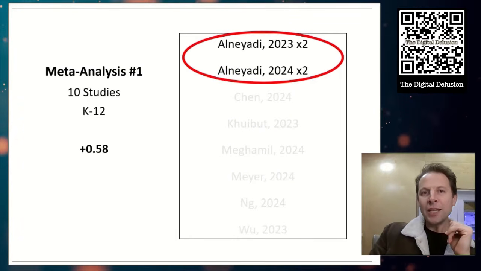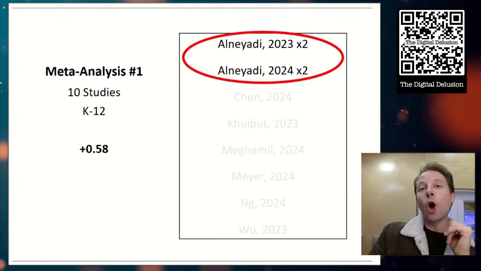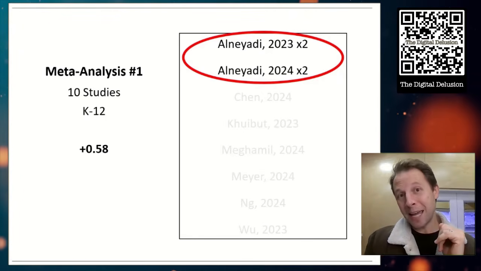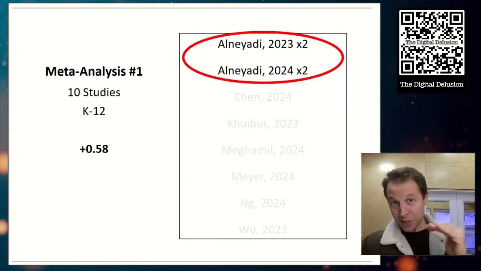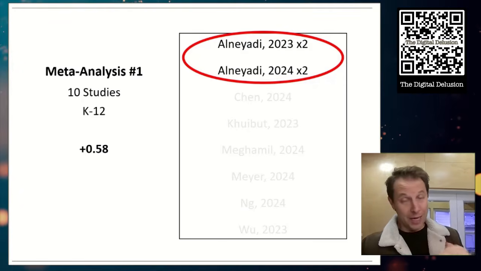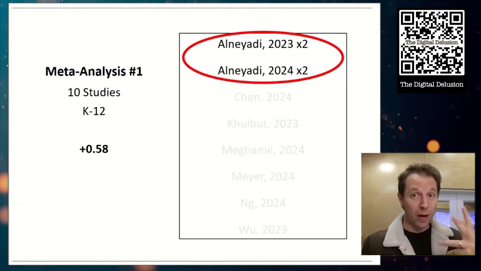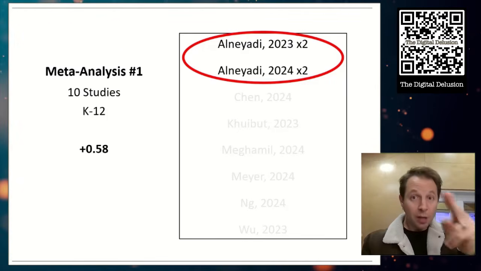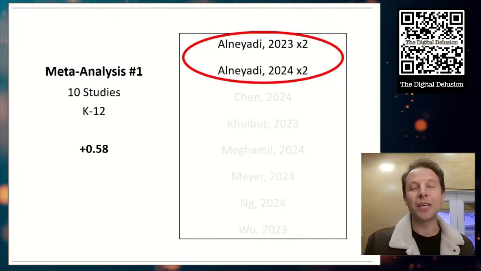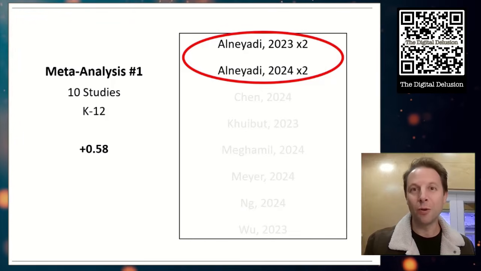First, these 4 papers from Al-Nayati are reprints of the exact same data. Now, in research, that is a giant no-no. You cannot publish the same data twice. They did it on 2 separate occasions, so already we got an issue here. But more importantly, if you dive into all that research, Al-Nayati never explains what he did with ChatGPT.